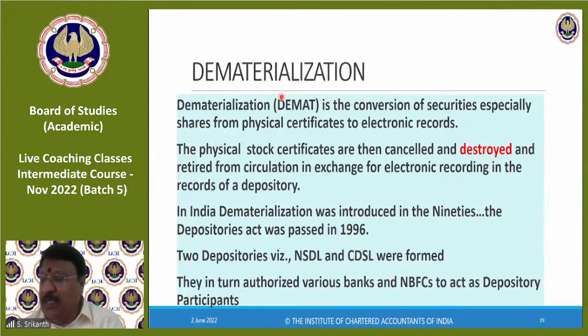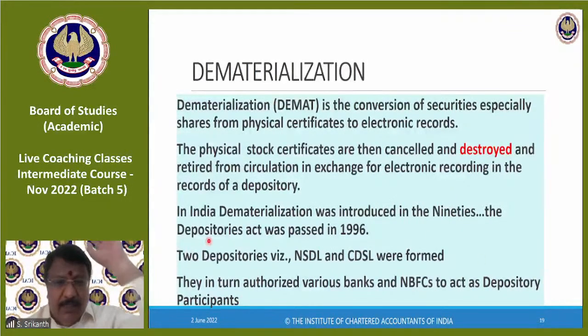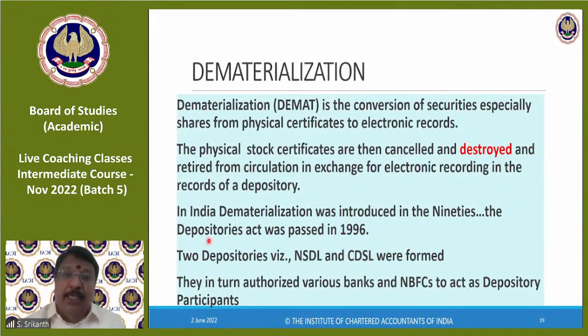Listed companies, no physical. DP means, you can see it on the screen now, Depository Participant. Depository is NSDL and CDSL only, two. They have appointed agents called Depository Participants. Now these DPs only will handle the accounts of clients.